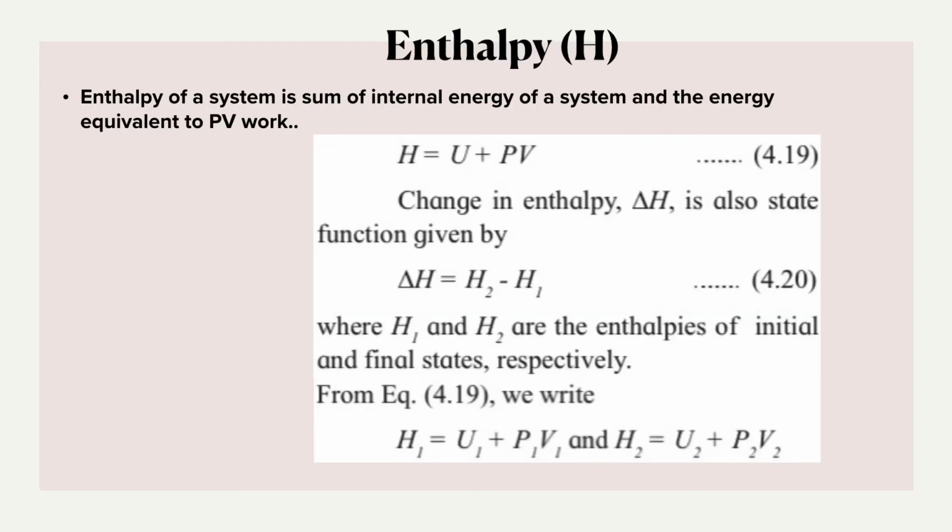So what is enthalpy? Enthalpy of a system is the sum of internal energy of the system and the energy equivalent to PV work. So we can write enthalpy as what? Enthalpy is given by H. So H is equal to sum of internal energy. So internal energy is denoted by U plus PV work, since it is sum of internal energy of the system and the energy equivalent to PV work. So the expression for enthalpy is H is equal to U plus PV. Now the change in enthalpy is given by delta H.